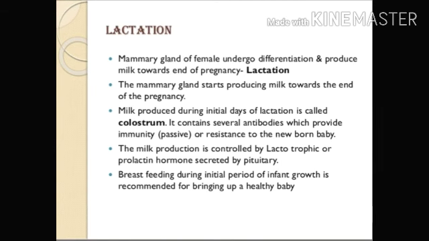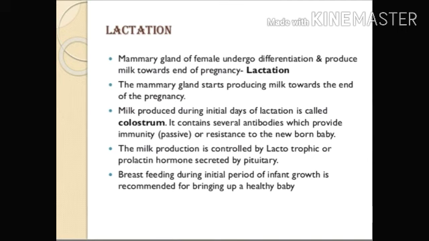After that, lactation. The mammary glands of the female undergo differentiation and produce milk toward the end of pregnancy. That is called lactation. The milk produced during the initial days of lactation is known as colostrum.